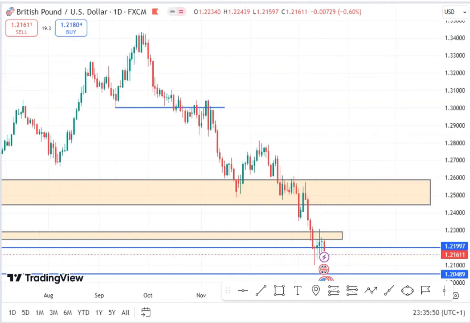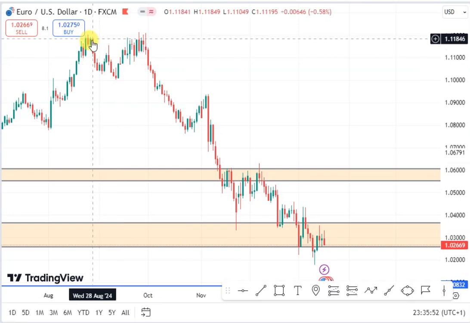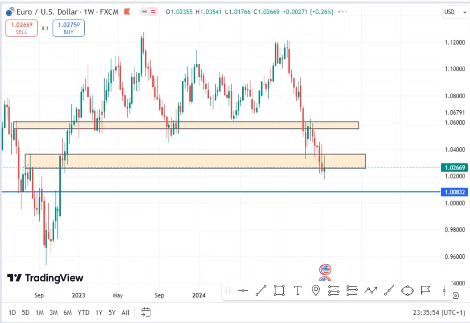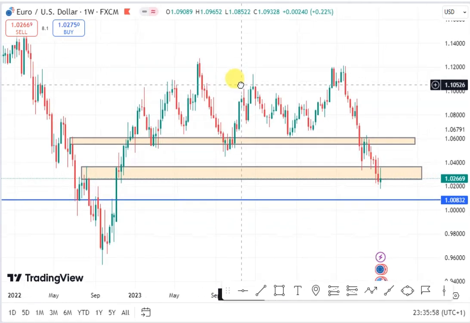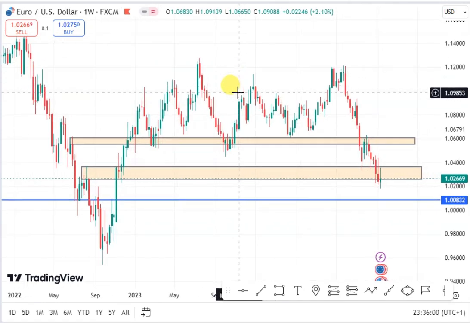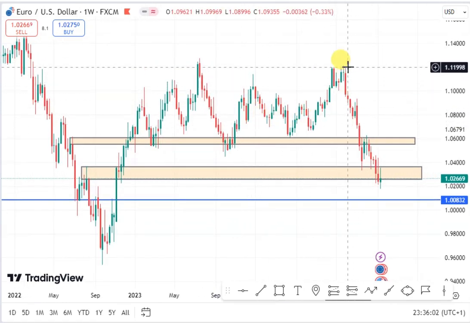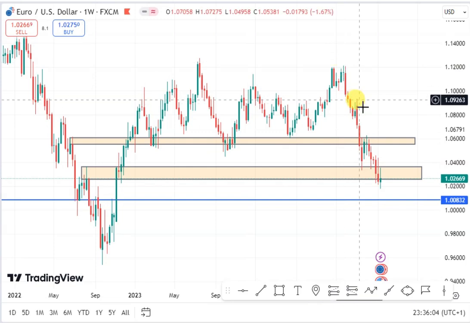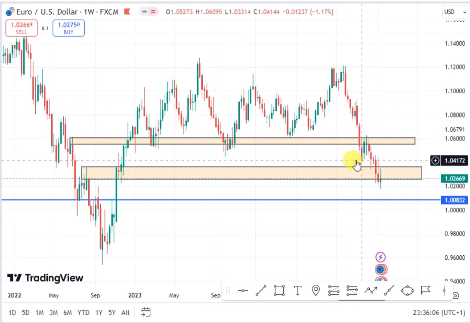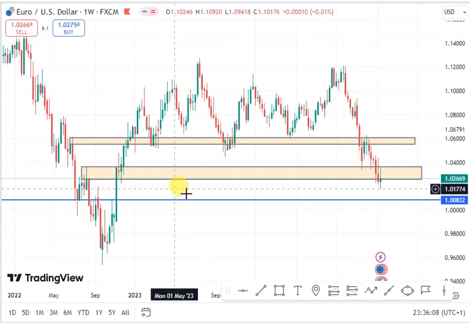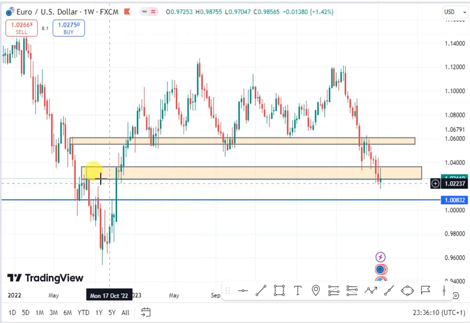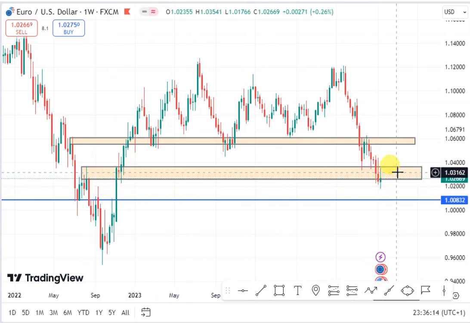So let's look at the EURUSD. EURUSD on my weekly chart still remains in a downtrend. So on the EURUSD, we'll be expecting price to continue to drop. You can see that we have a downtrend structure on the weekly chart, which is a lower high, a lower high, and then a lower high. So long as we have this downtrend structure on the weekly chart, and price closed on this weekly resistance level, we expect the EURUSD to continue to push lower for this coming week.